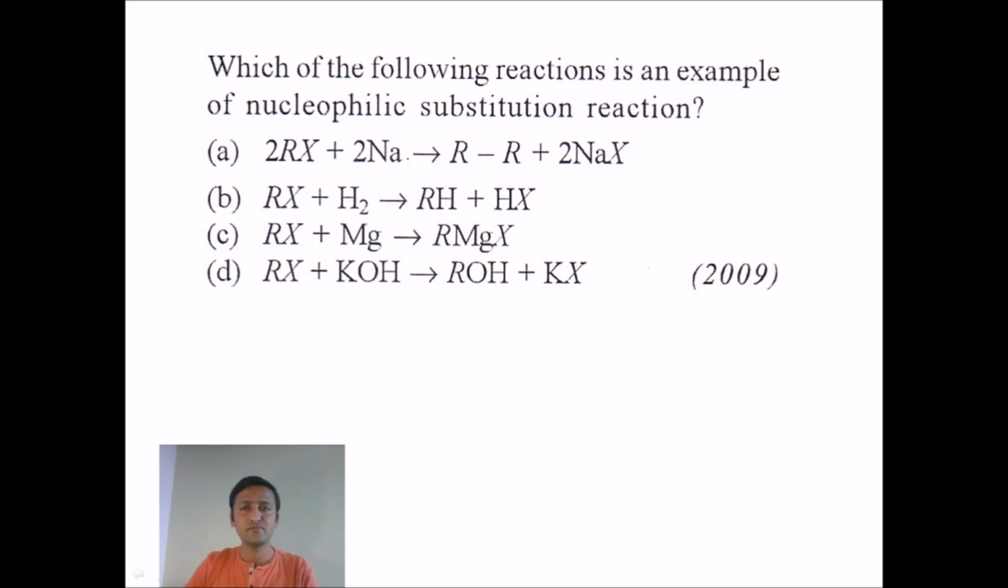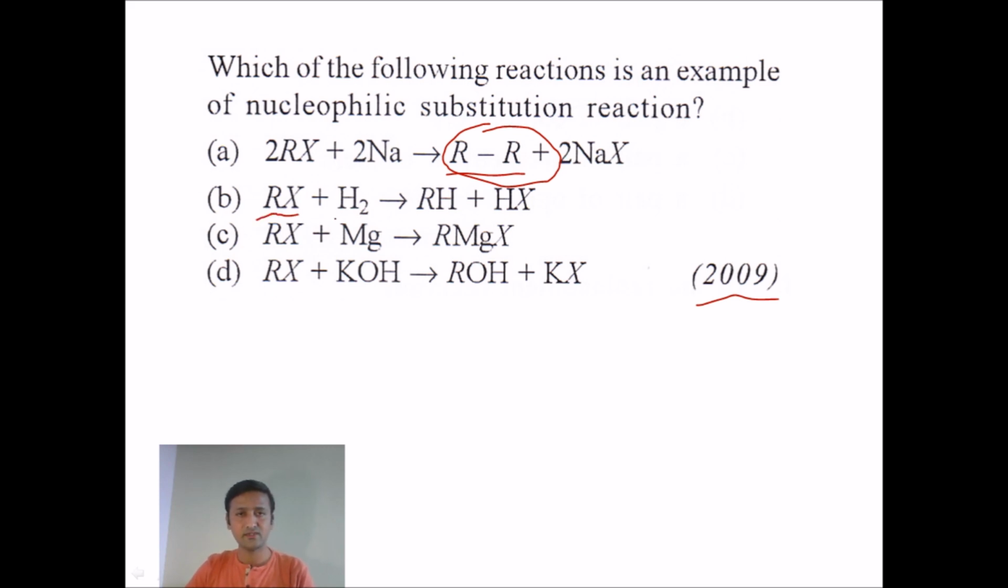Right, next one, 2009 paper. Which of the following reactions is an example of nucleophilic substitution reaction? This is a direct question. You can see the reactions there, all easy reactions. RX with Na will give R-R. This is one of the named reactions, preparation of alkanes, the Wurtz reaction. So this is not a substitution reaction.